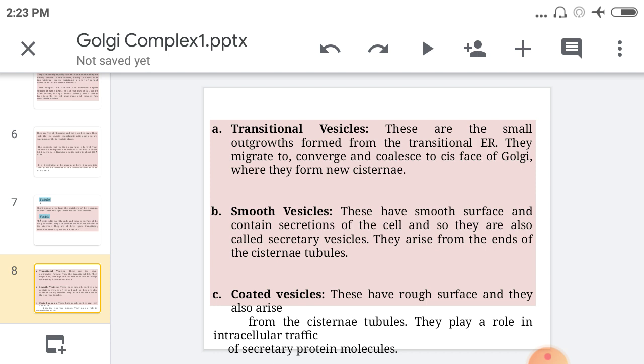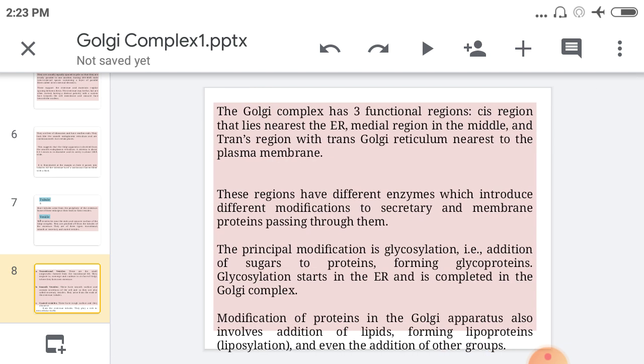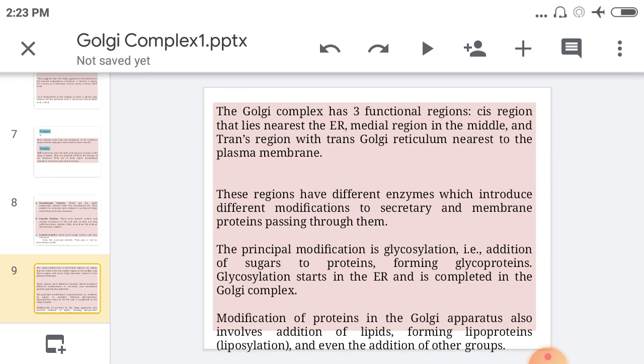You know that the Golgi complex is also called a trophic center. Why? Because it is present between the nucleus and the plasma membrane. That's why the Golgi complex is also called the trophic center. The Golgi complex has three functional regions: the cis region, which lies nearest the ER, the middle or medial region, and the trans region with the trans Golgi reticulum. It means there are three layers: the cis region, middle region, and trans region.